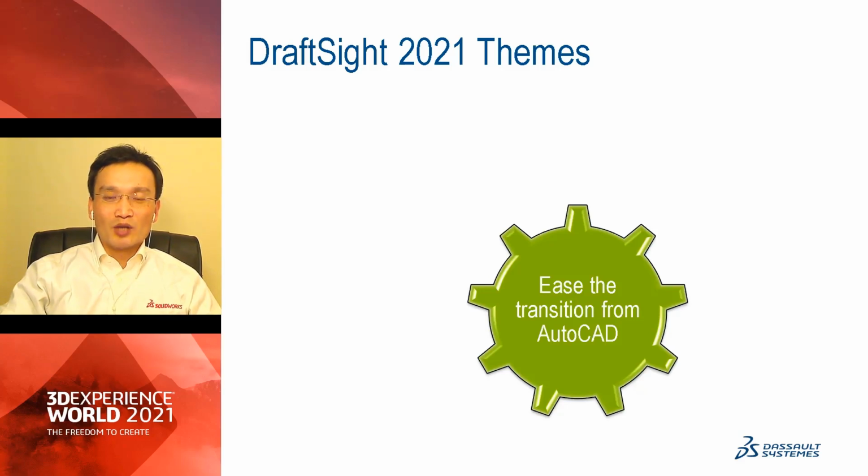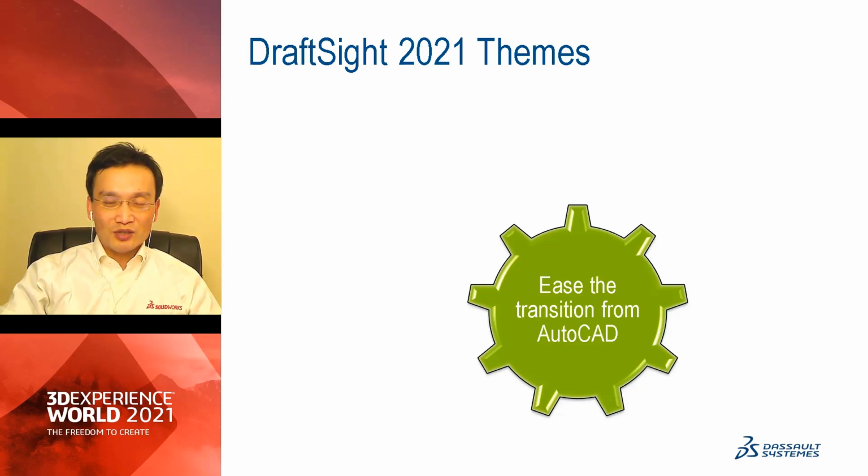One, we want to help you ease the transition from AutoCAD to DraftSight. As we know, AutoCAD has been around for dozens of years, and it's a very successful product with millions of users worldwide. We believe DraftSight is a very competitive and affordable and professional 2D drafting and 3D design application as a very viable alternative to AutoCAD.